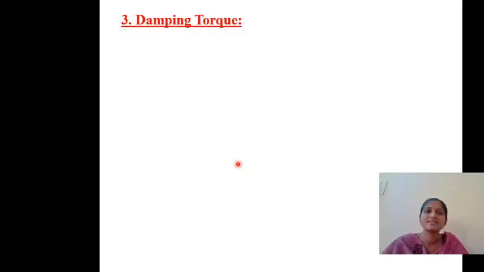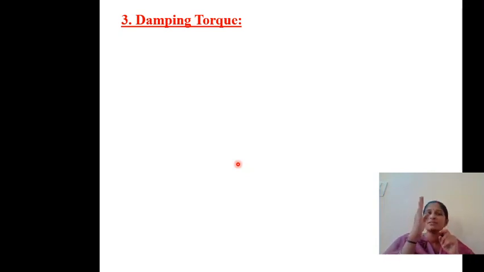Next, the third one, damping torque. What is damping? Damping means to reduce the oscillation, to damp out the oscillations means to take away the oscillations. So if the pointer is in the middle, and in this way there is deflecting torque, and in the opposite direction there is controlling torque, because of the two opposite torques acting on the pointer, it might oscillate in both directions.